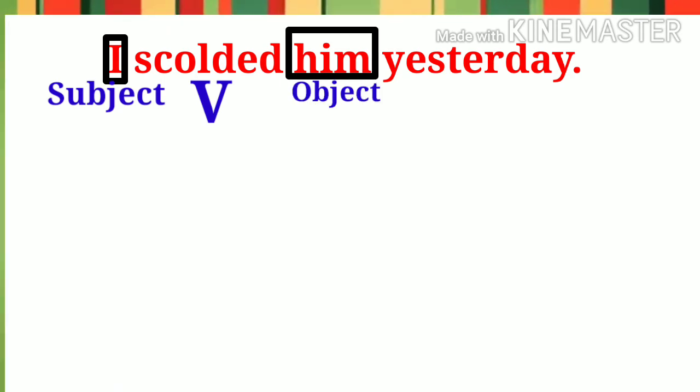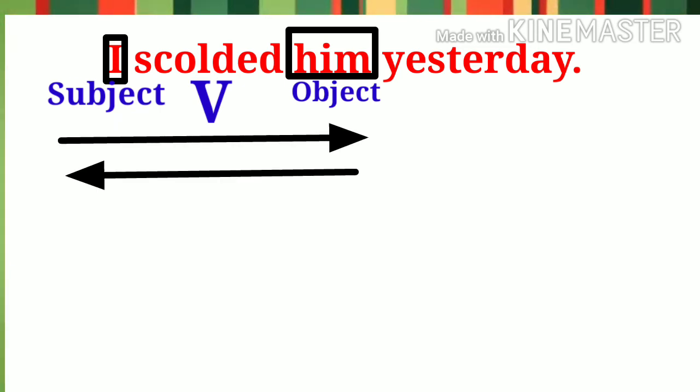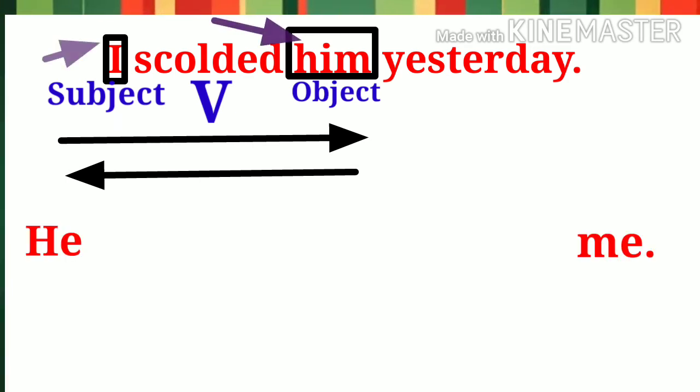Okay, now we want to transform this sentence into passive voice. Let us interchange the position of subject and object. Remember, I told you when a pronoun is shifted to the place of the object, it has to be converted into objective case, and the objective case of a pronoun functioning as the object in active voice has to be converted into nominative case in passive voice. In this way, in passive voice, I becomes me and him becomes he.